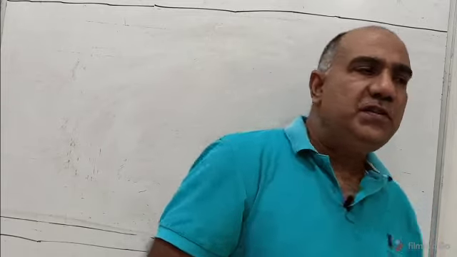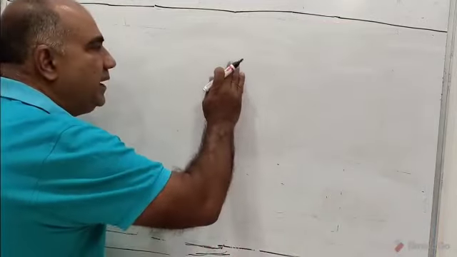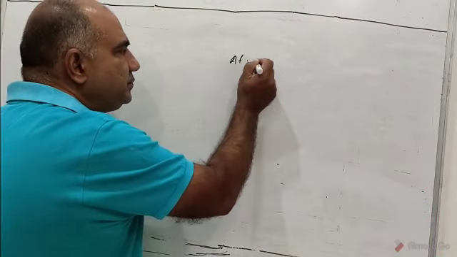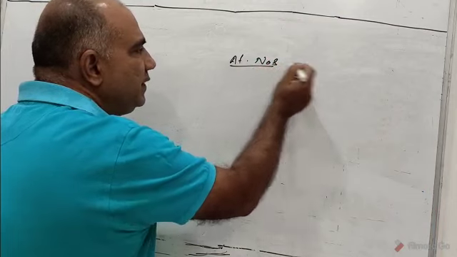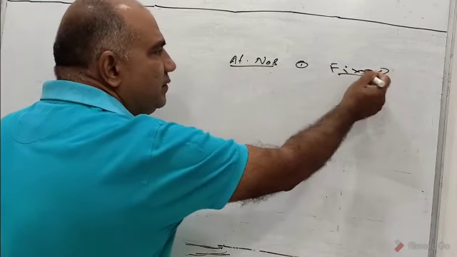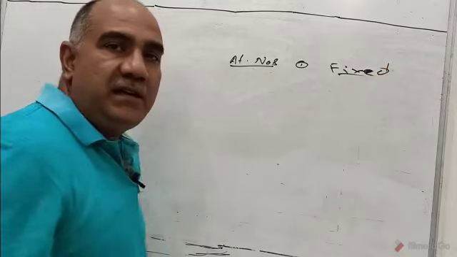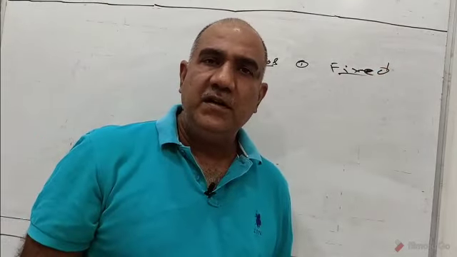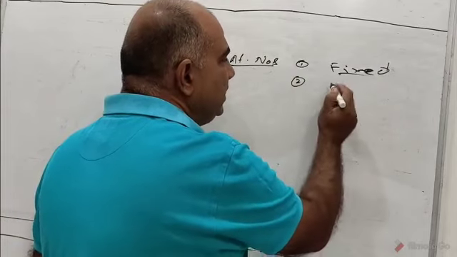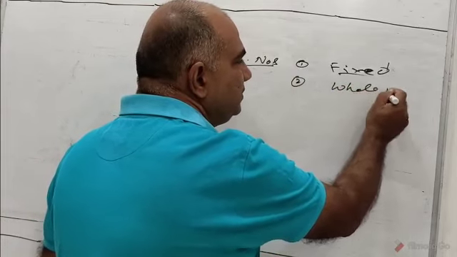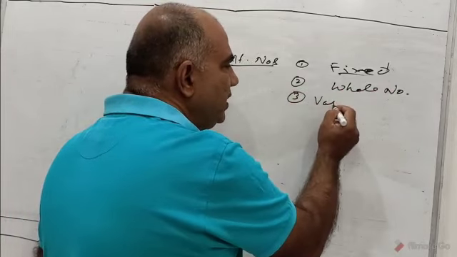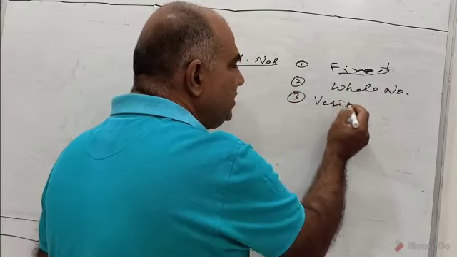And why it is so is because Henry Moseley found that these atomic numbers of elements are, number one, fixed. For a particular element, there is a particular atomic number. Then another thing is that they are always whole numbers. Third thing is that they vary regularly. The variation is regular.